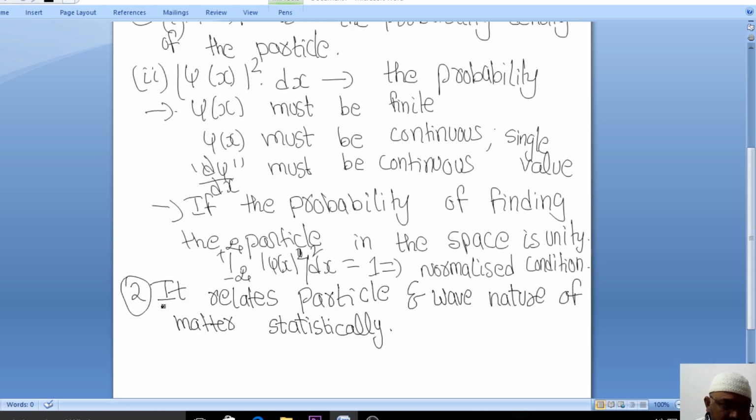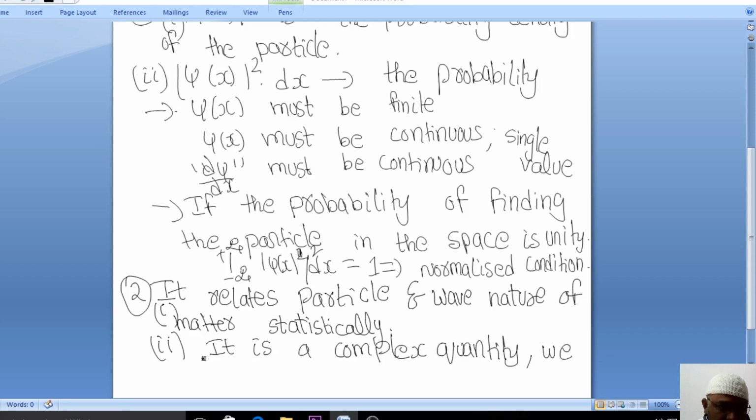Second, it is a complex quantity. The wave function is a complex quantity. We cannot measure it. So now this is a complex quantity, and we cannot measure it.